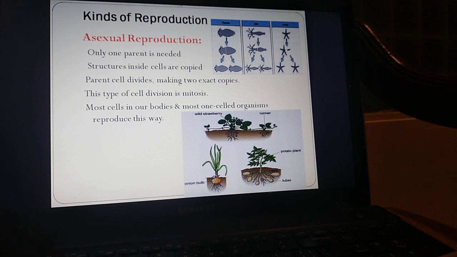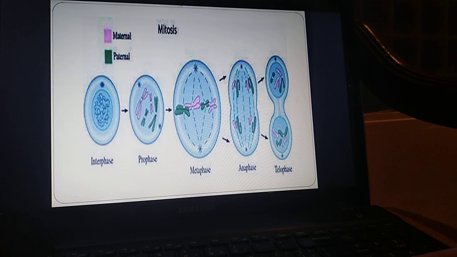When you bleed, لما تنزف, when you cut your skin, you need more new skin cells. So your skin cells are going through mitosis to replace the old, dead, or damaged cells. Also, the living things which reproduce this way can go through mitosis. For example, bacteria, starfish, hydra, and some types of plants as well. Now, the more complicated living things,